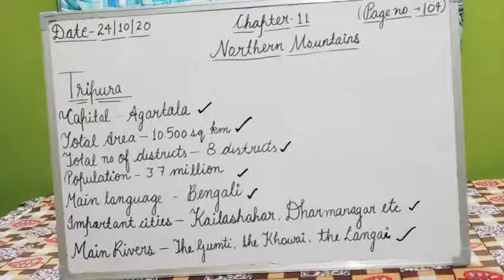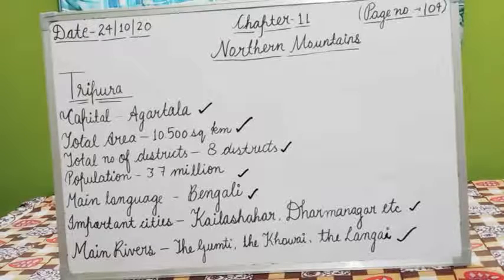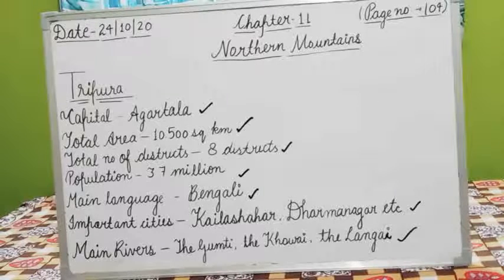Rubber and tea are important cash crops of the state. Cash crops means the crops which farmers grow mainly to sell in the market. These crops are known as the cash crops. Handicrafts like wood carvings, bamboo products, and cane weaving are extensively practiced. Extensively means on a great scale, on a large scale. People are very fond of dance and music. Means the people of Tripura state like dance and music.